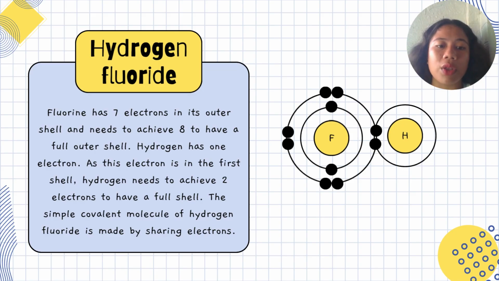So, we already know that fluorine is a nonmetal as well as hydrogen is a nonmetal. And then hydrogen needs 2 electrons in order for it to become balanced or to have a full shell. On the other hand, fluorine needs 1 electron. So, what they are going to do is that they will share electrons with each other in order for themselves to have a full shell or to make themselves balanced.